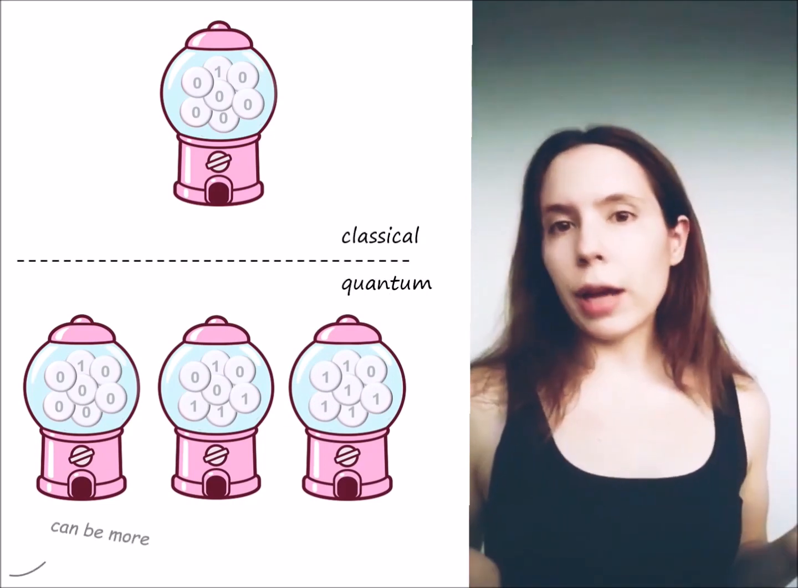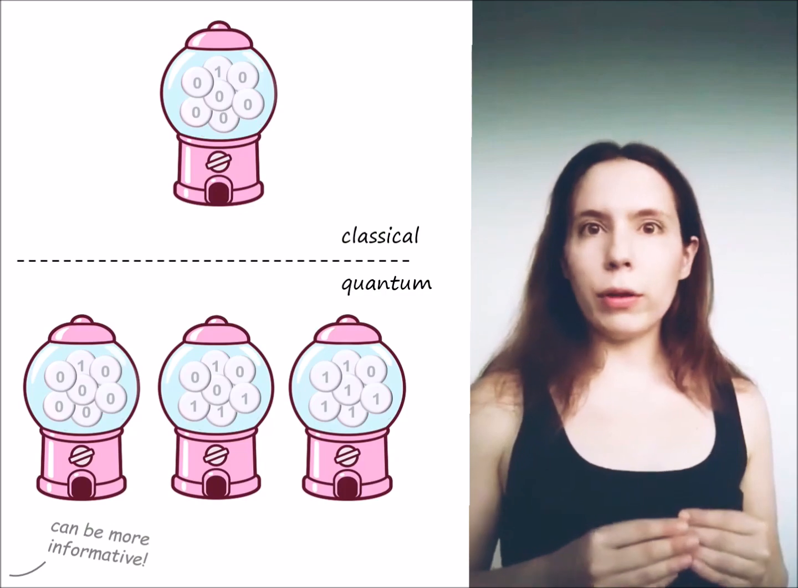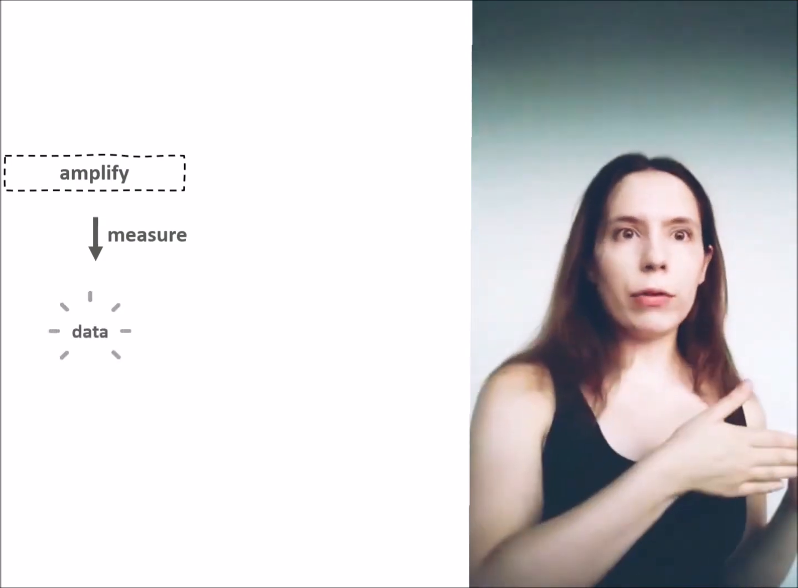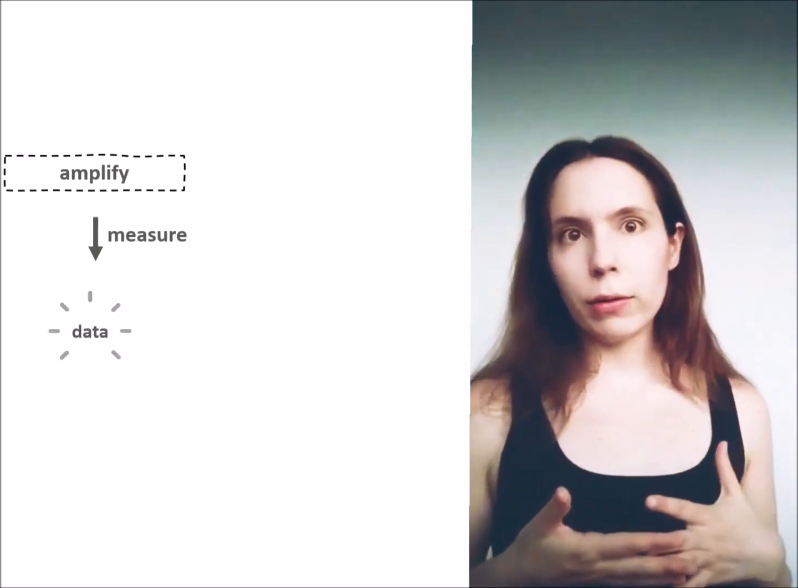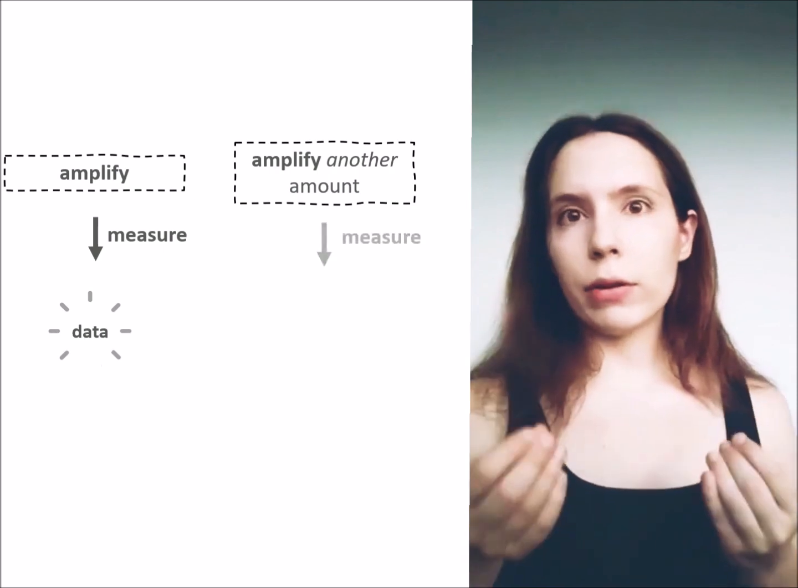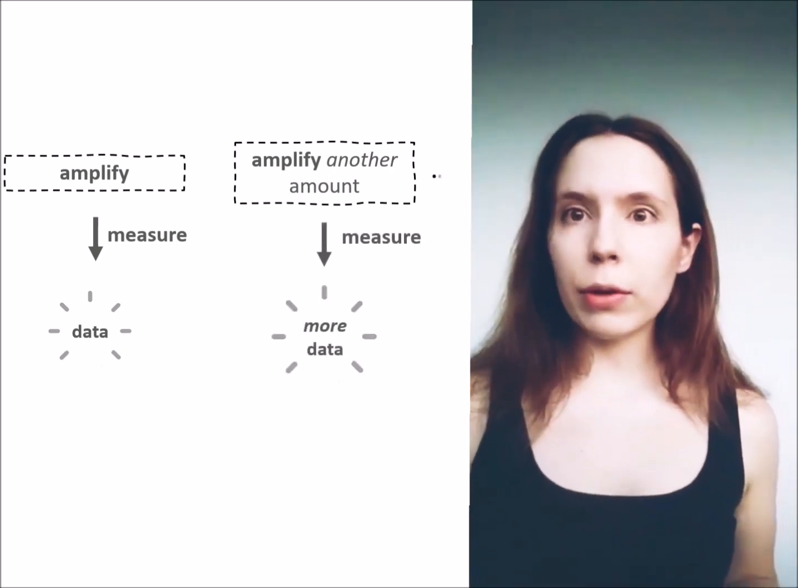There are many such algorithms, all of which follow this basic template. We prepare a superposition and amplify, and then measure, getting some data. Then we start over. We prepare another superposition from scratch, amplify to a different degree, and then we measure again. And we repeat this as many times as necessary.